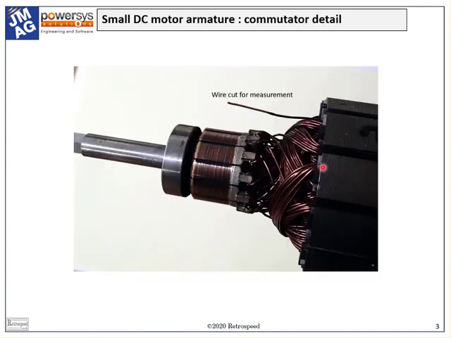The next picture shows another feature of the DC motor, the commutator. This is a small motor with a rotor diameter of about 80 millimeters. And in fact, this rotor could be from a DC permanent magnet motor or from a universal motor. We can see the connections between the enameled magnet wire and the commutator bars, either by staking or soldering.